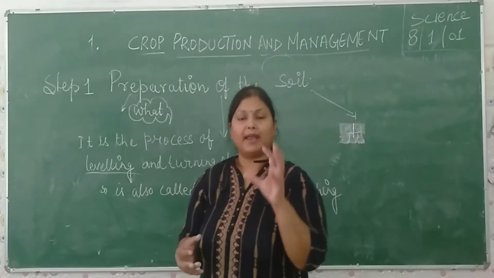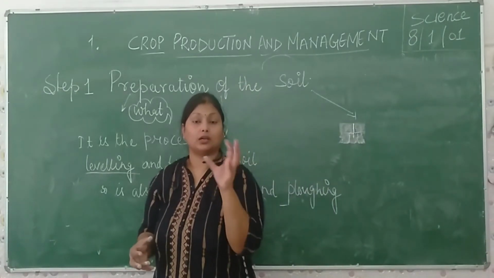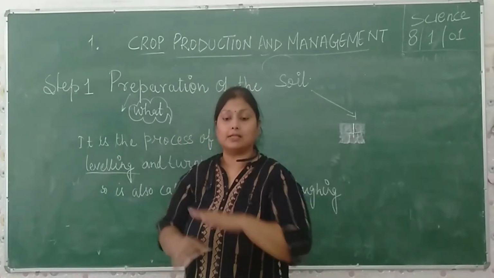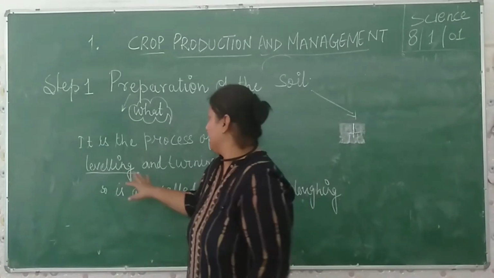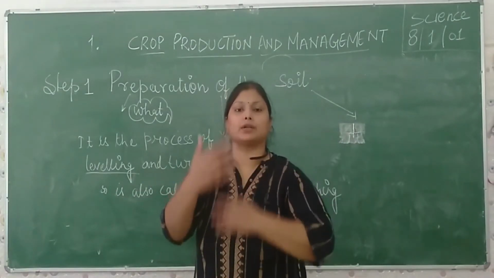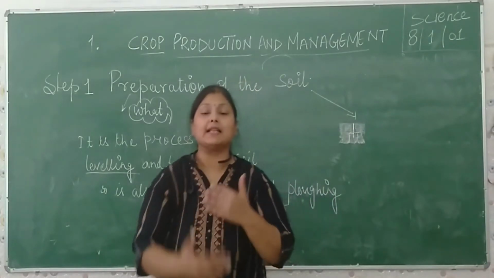We have to break the clotted soil, that is pebbles, and level the soil equally. And turning the soil, the same thing, means the mixing of the soil.